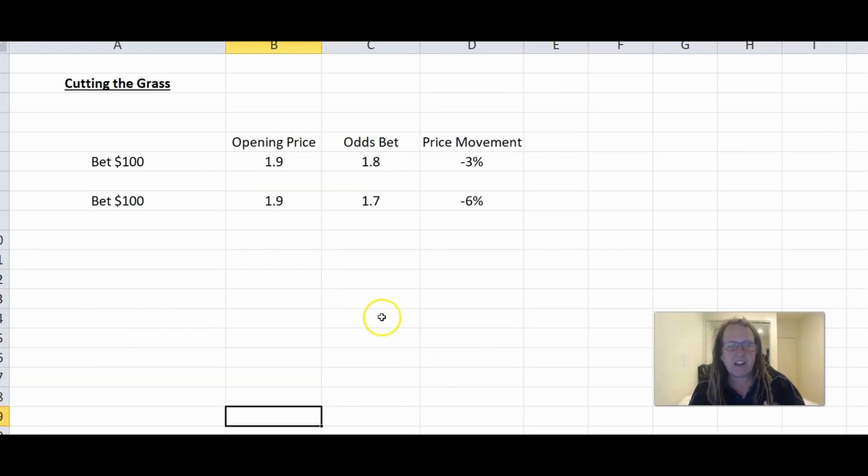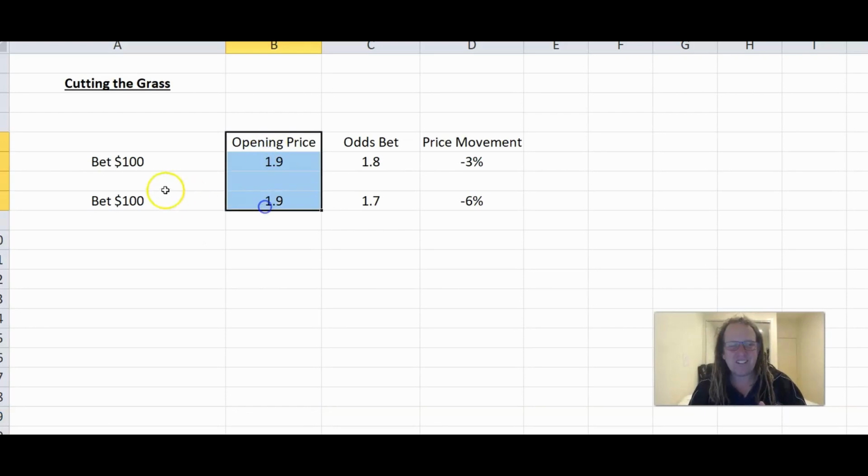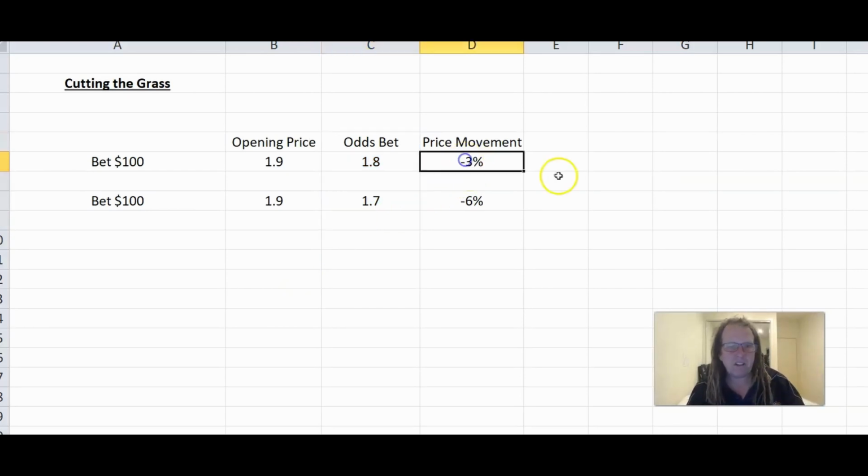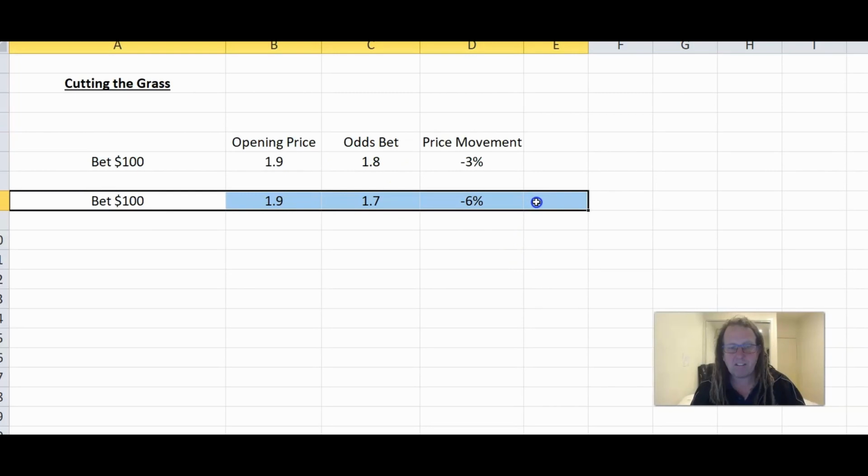The other one, of course, is cutting the grass, where a lot of people cut your grass. In a sense, let's look at two scenarios. One, the opening price is $1.90. We're betting 100. We bet at the same price. So this is the opening price. This is the odds that we bet at, $1.80 and $1.70. We're not even looking at the finishing price in this case. We're just looking at the price movement from the opening price to the odds that we bet. So here we had a 3% movement in. Here we had a 6% movement in. Obviously, this is a better scenario than this.